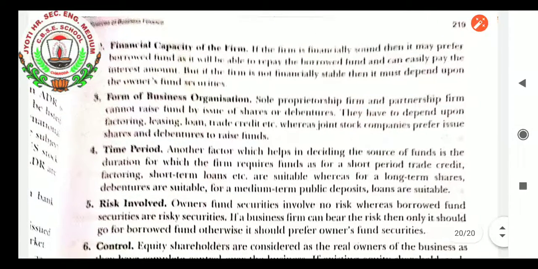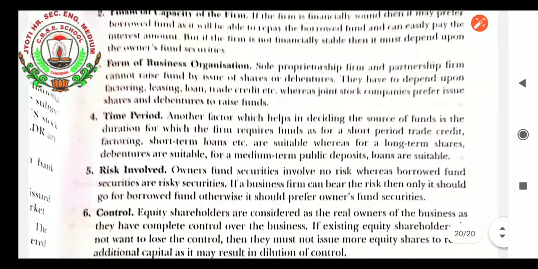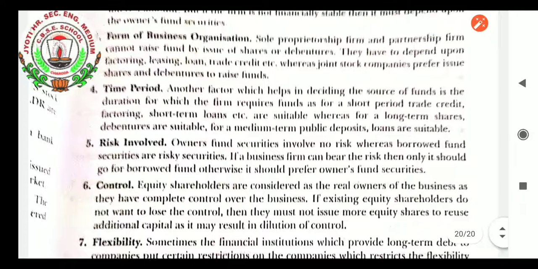It will be beneficial, because if financial capacity is not good, then there can be risk in paying the rate of interest and the principal amount. Forms of business organization. A sole proprietorship firm and a partnership firm cannot raise funds by issue of shares or debentures, so they will be taking borrowed funds. Whereas joint stock companies can have shares or other borrowed funds.